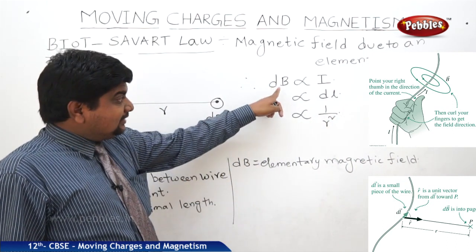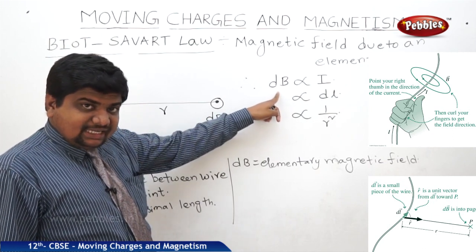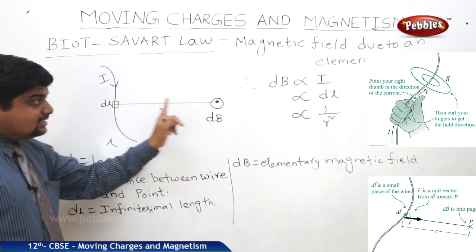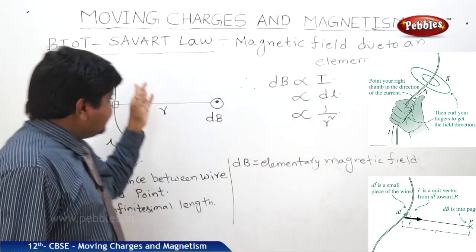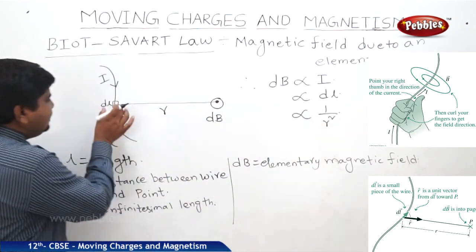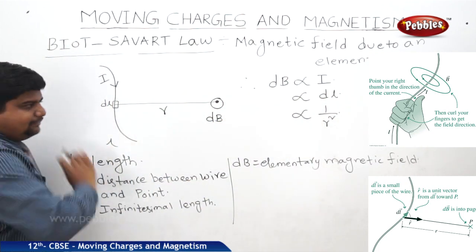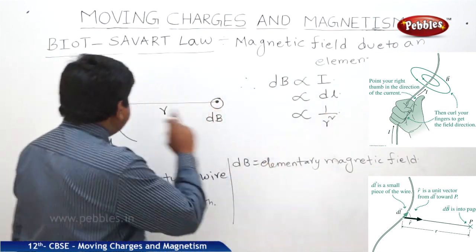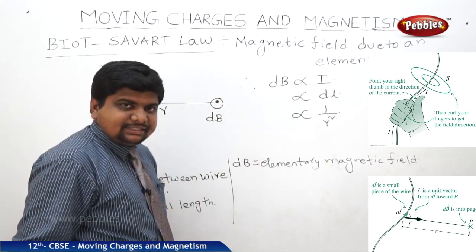So the strength of the magnetic field at a point due to a conducting wire is directly proportional to the current passing through the conducting wire, directly proportional to the element of the length of the wire, inversely proportional to the square of the distance between the wire and the point.